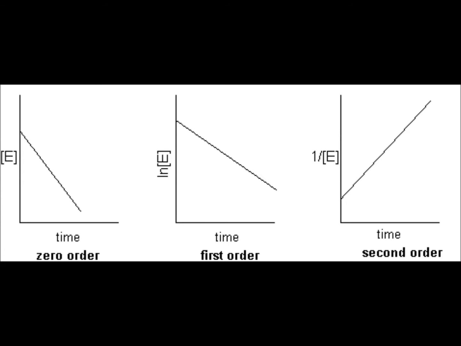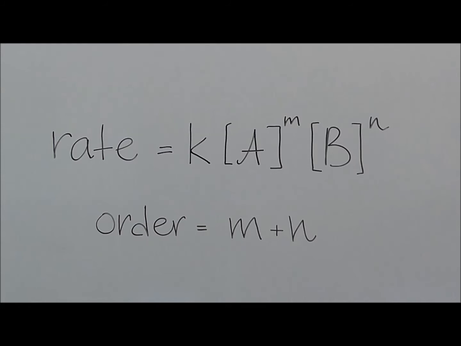So, if the reactant is 0 order, its concentration does not have any effect on the reaction rate. Whereas a first order reactant's concentration will affect the rate in direct proportion. And if you have a second order reaction, the reactants will influence the rate exponentially. The exponent is known as the order of the reaction with respect to that substance. In the reaction above, the overall order of the reaction is given by the following formula. Order equals m plus n.